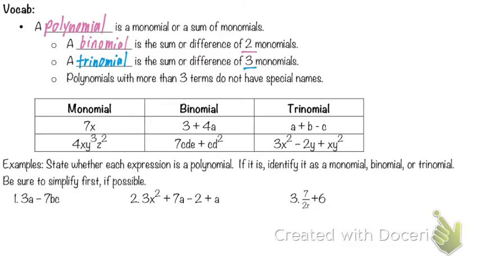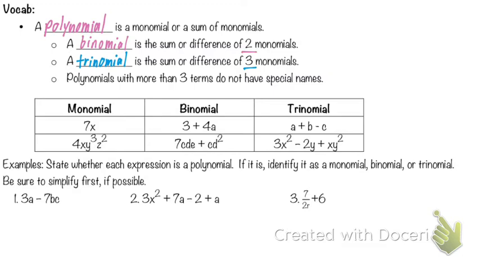And then if you have more than 3 terms, we just don't have a special name. We call it like a 4-term polynomial or a 5-term polynomial. You just keep calling them however many terms you have. But we stop with the special names. So here are some examples of some monomials, binomials, and trinomials. All of these are considered to be polynomials, but more specifically, these are monomials, binomials, and trinomials.